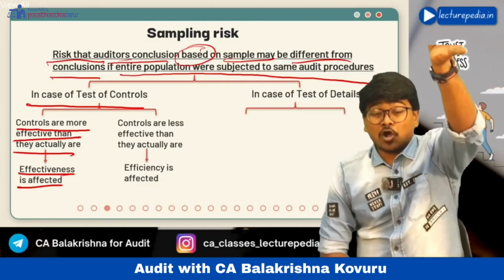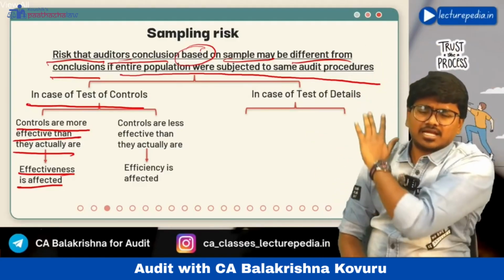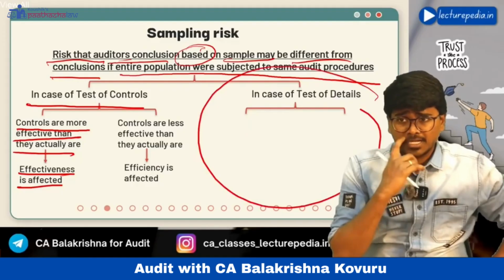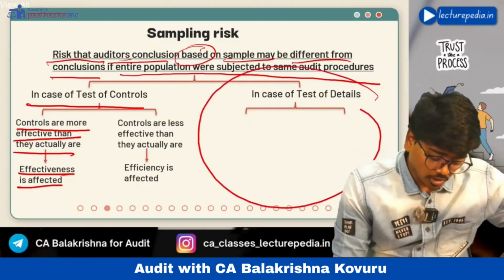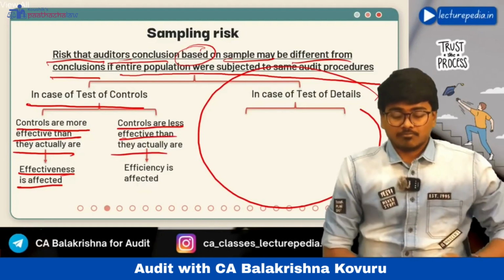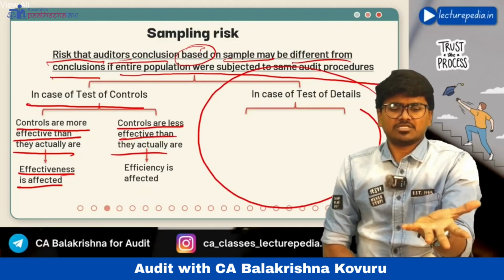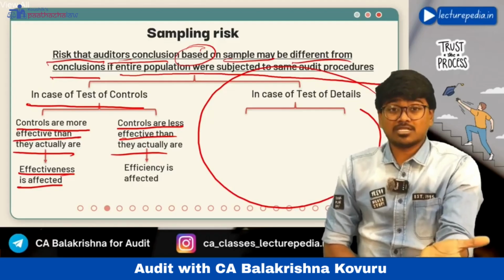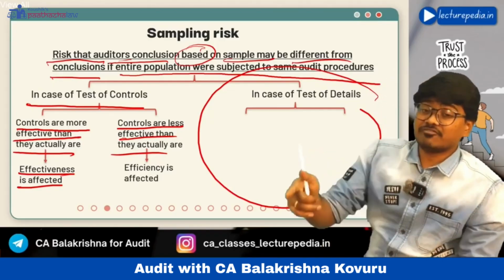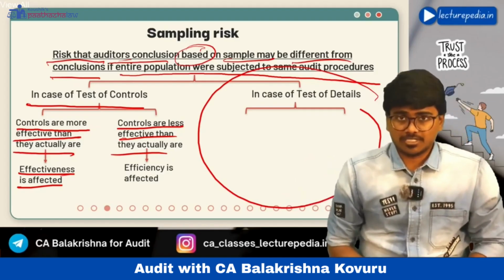Okay, while discussing audit risk, I told you the same diagram, but with respect to test of details. See, controls are less effective than they actually are. Okay, controls are actually working effectively, but you are saying that controls are not working effectively. This will affect the efficiency of the auditor.